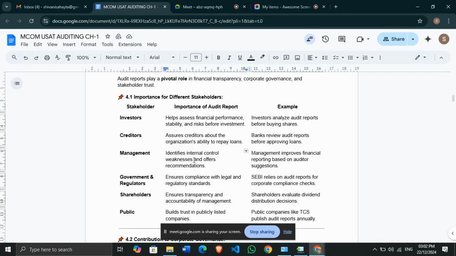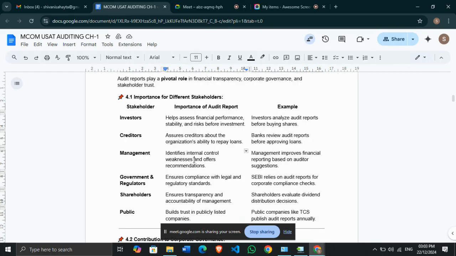So yes, if the audit report is good, if it shows that everything is going well in the organization, it assures the creditors about the organization's ability to repay the loans. For example, a bank reviews the audit reports before approving loans. Next is management. The auditors will give suggestions and recommendations on in which areas the organization needs to make certain changes.